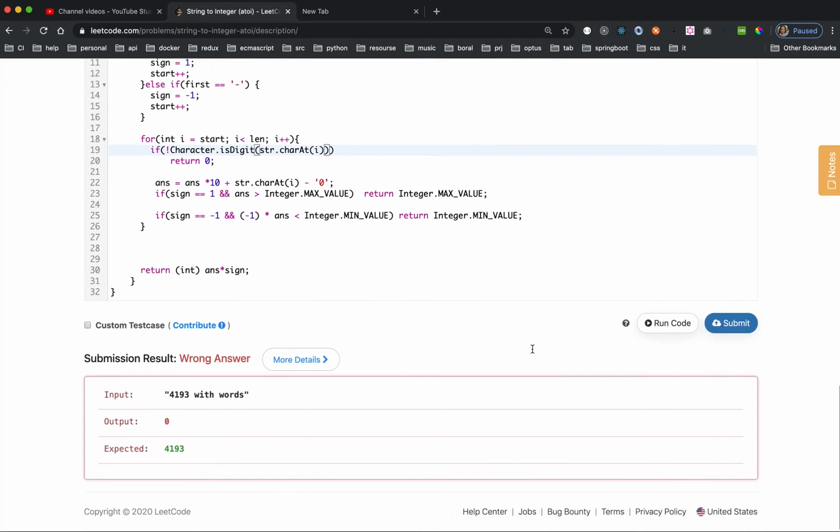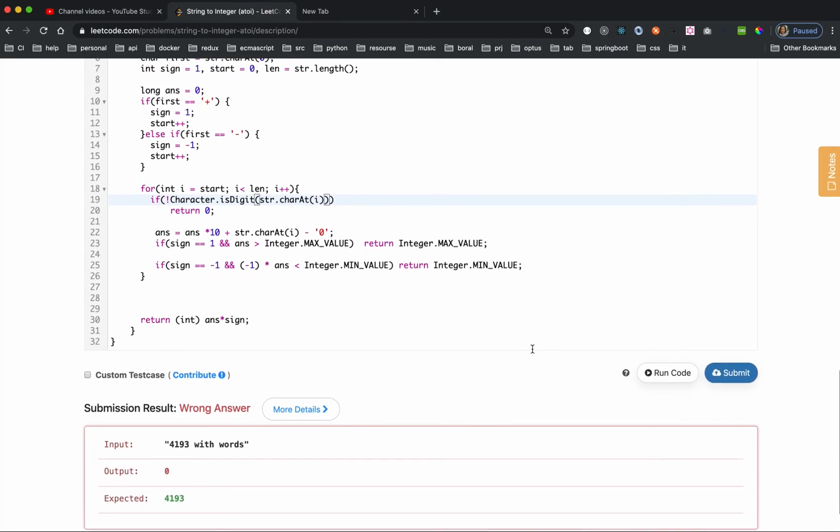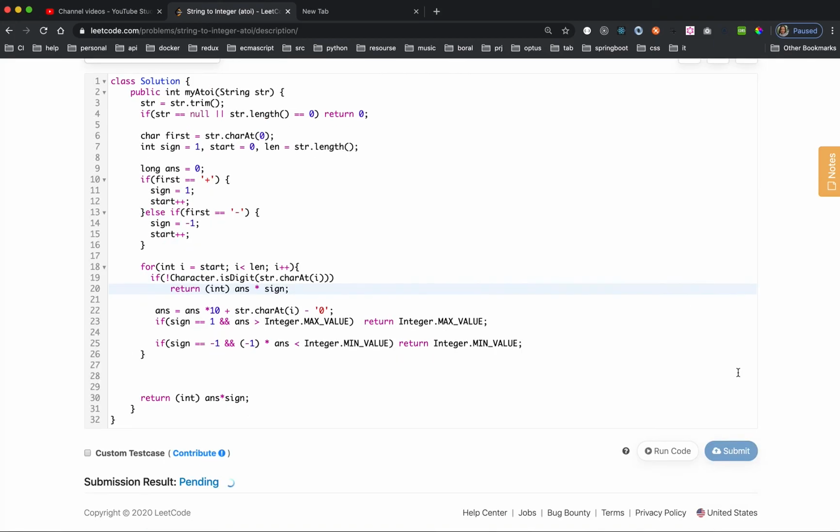No. Because this one could be coming the second time. You see, this happened because inside a loop I didn't consider this scenario. So the action is answer times sign. So you return 4190 instead of returning 0. Because I just forgot I was inside a loop. So let me submit again.